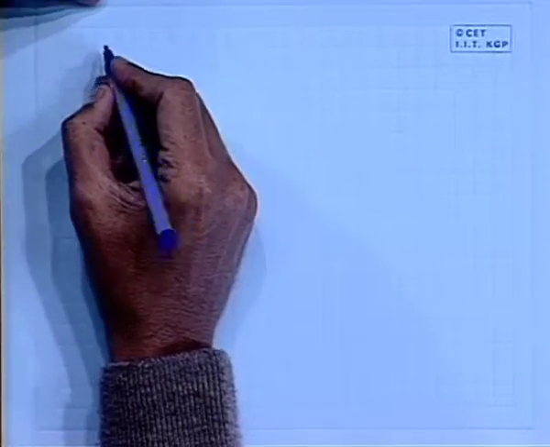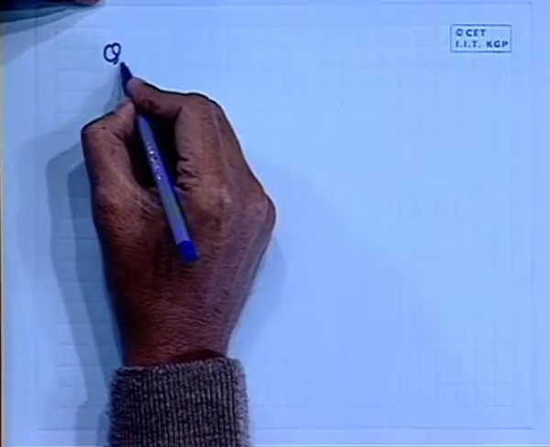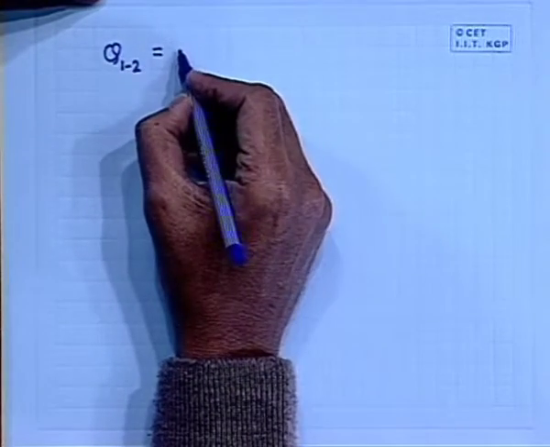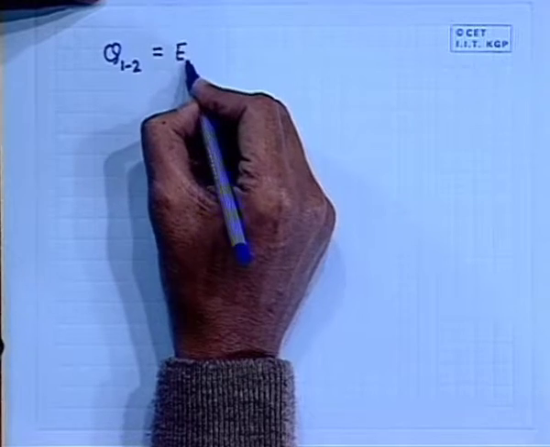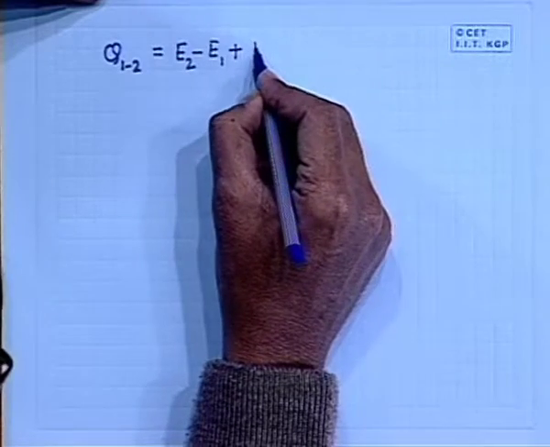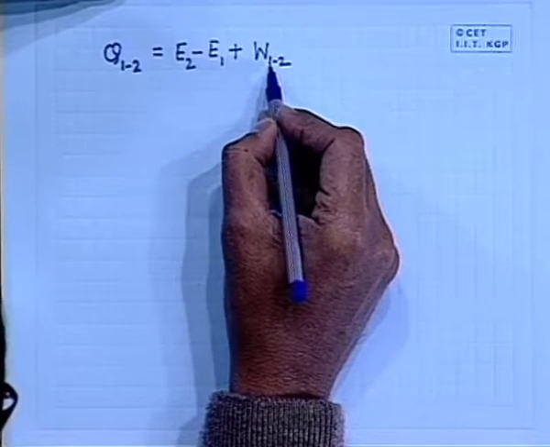executed by a system in a finite process becomes equal to the change in a property, which we defined as the internal energy of the system. Now, let us write this. In a process connecting these two state points 1 and 2, the heat added Q1,2 is the change in internal energy E2 minus E1 plus the work coming out of this system during the process from state 1 to state 2.